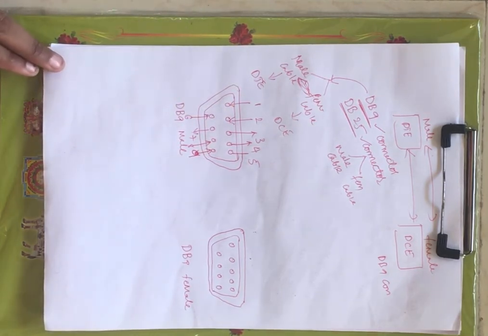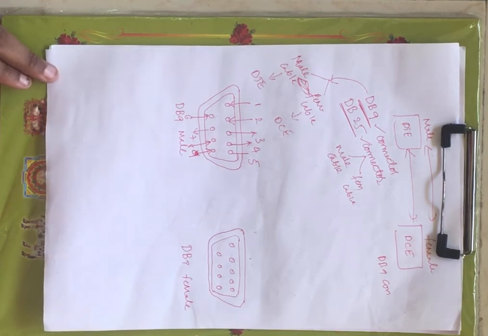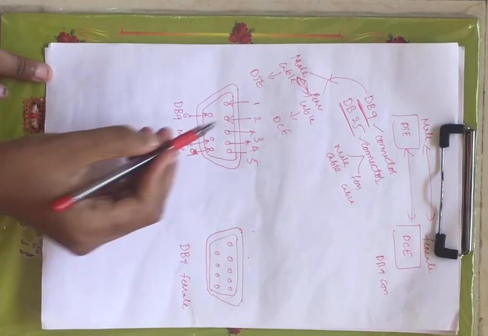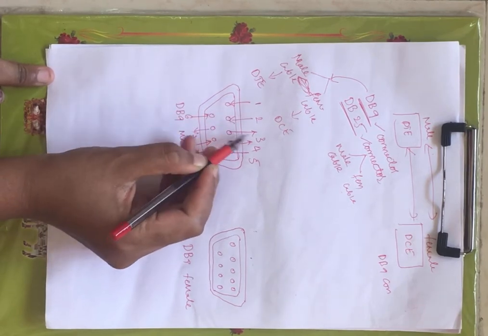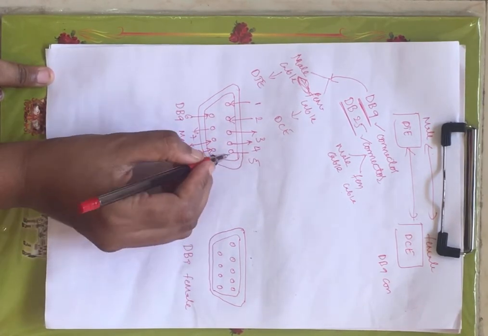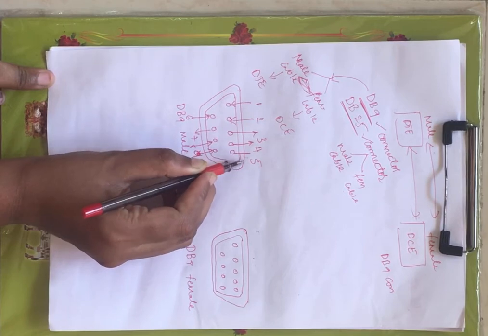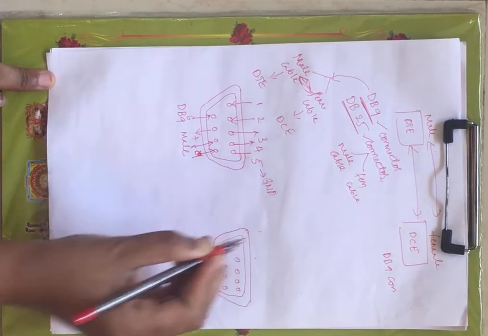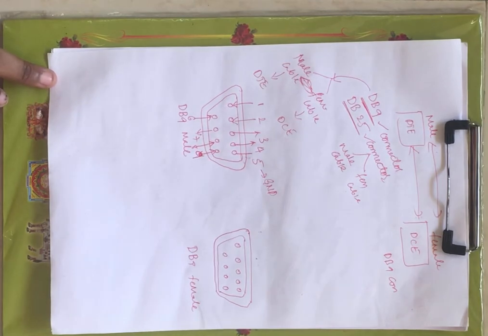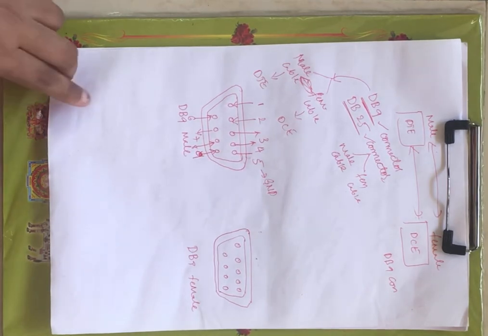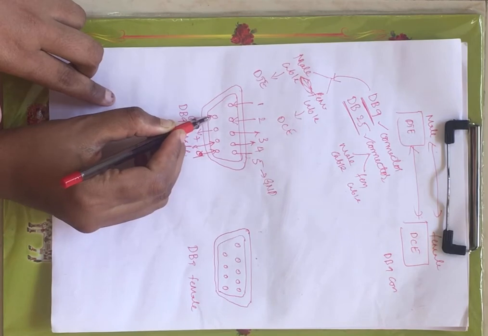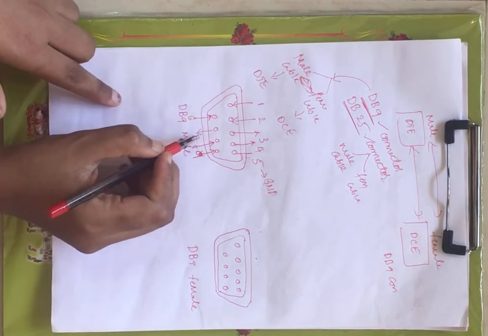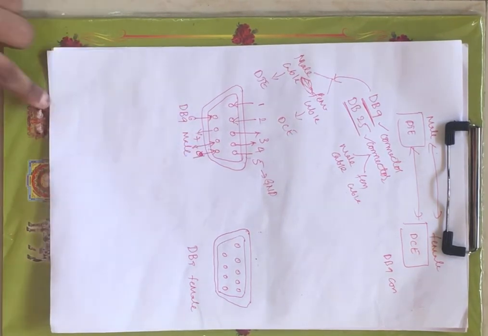Now here you can see the first pin and second pin are towards the DB9 male. Inwards is nothing but receiving, outwards is nothing but transmitting, right? Now this indicates receiving, and this indicates transmitting, right? Here we don't have any direction for the fifth pin because the fifth pin is your ground pin. Ground of DTE is connected to ground of DCE, right? Now the sixth pin onward have receiving, transmitting, receiving directions, right?